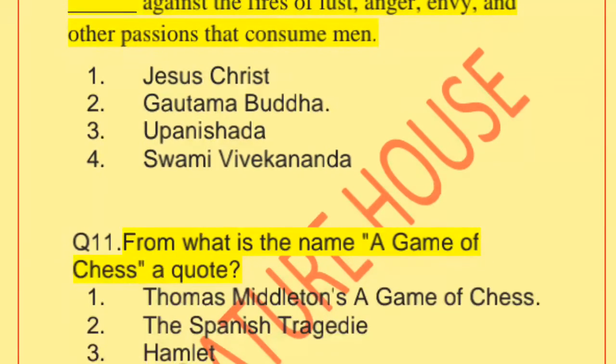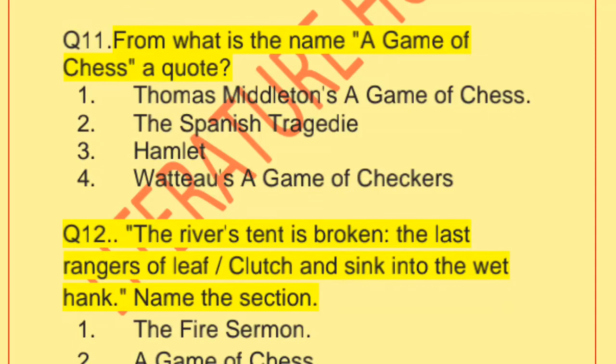Next question, question 11. From what is the name A Game of Chess acquired? The title of the part, A Game of Chess, is related to whose work? Thomas Middleton's A Game of Chess, The Spanish Tragedy, Hamlet.